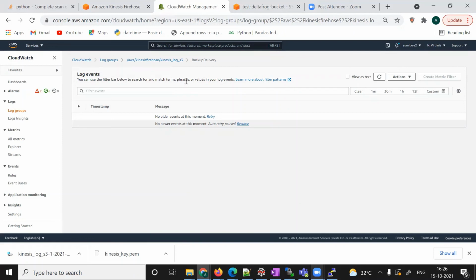Please stay tuned for the next video, because in the next video we are going to learn how to attach Lambda to this Firehose and transform our data. Thank you for watching. Thank you very much.